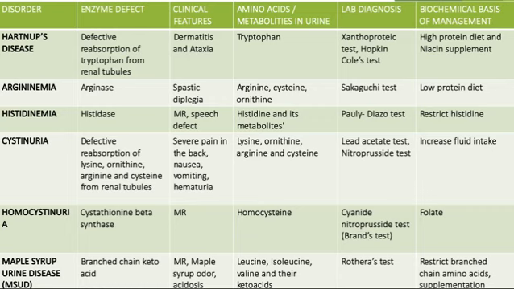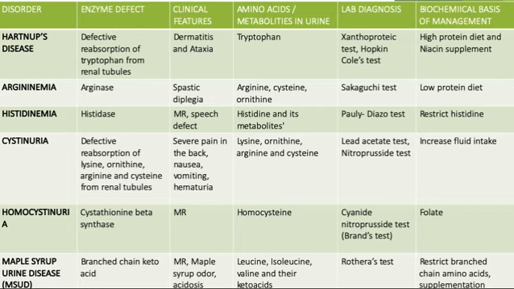Then you have argininemia due to deficiency of the arginase enzyme. The clinical feature is spastic diplegia. The metabolites that are excreted are arginine, cysteine, and ornithine. The test to be done is the Sakaguchi test, and the treatment is a low protein diet.